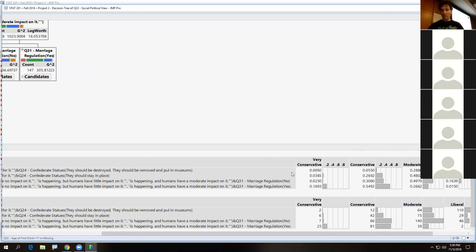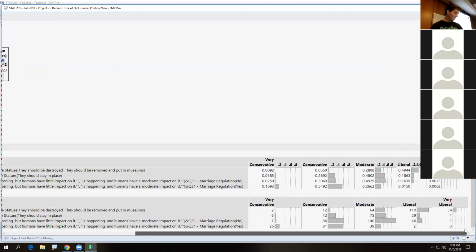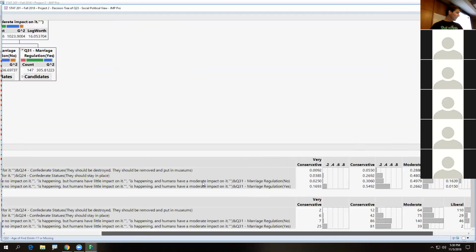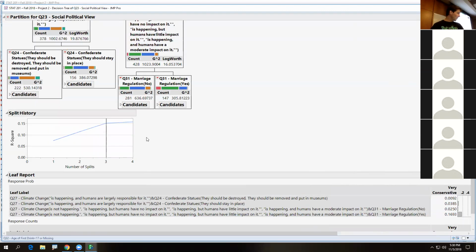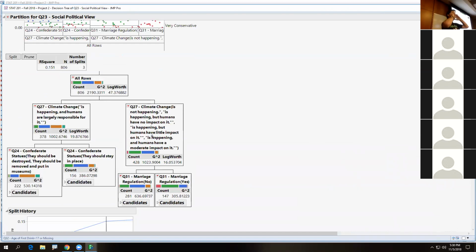How many conservatives were there in there? 81. How many liberals in there? 2. And you see these, and it just boggles my mind. We're doing social. I want to talk to these people who say they are liberal and they say marriage should be regulated. They're like, I'm liberal on social issues. Marriage should be regulated. I'd be like, you can hold your view, but are you sure you're liberal?